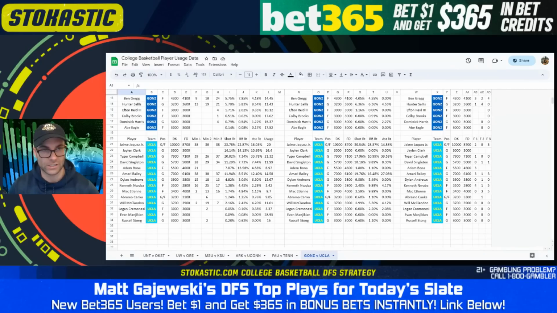The injuries to UCLA have also pushed Amari Bailey into this elite category with a 19, almost 20% shot rate, almost 17% rebound rate, and 27% assist rate, playing every single minute last three. They just need Amari Bailey to play every minute because Jalen Clark's out for the year. They lost David Singleton for a portion of the last game.